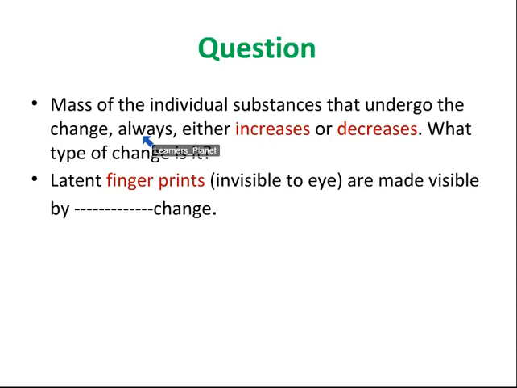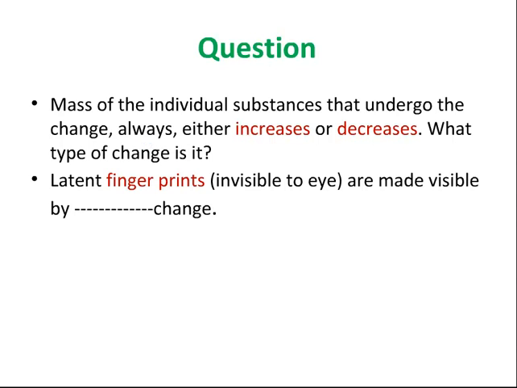Say I am taking a log of wood of suppose 10 kgs, and if I am cutting it down into small pieces, will there be any difference between the weights of the pieces of log and intact log? No, there is no change in mass, right? Or if I am tearing paper, then also the mass of torn paper and intact paper doesn't change. Got my point? Now here, what is it saying? That there is change in increase or change in mass of the individual substance.